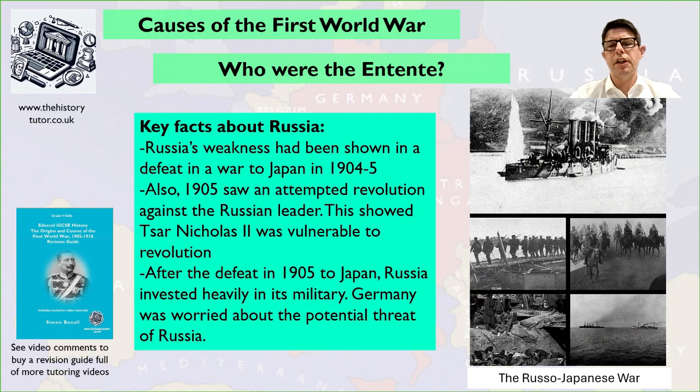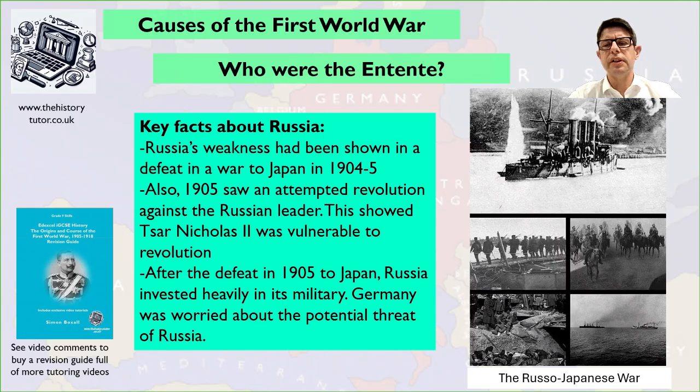Some other key facts about Russia. So Russia's weakness had been shown in a defeat in a war to Japan in 1904-1905 over Manchuria in the east. This meant that Russia stopped expanding eastwards and started to expand again in Europe, looking for the Balkans and other places to expand into. So Russian foreign policy turns its eyes towards Serbia.